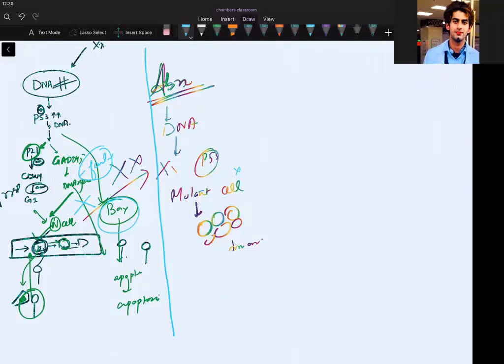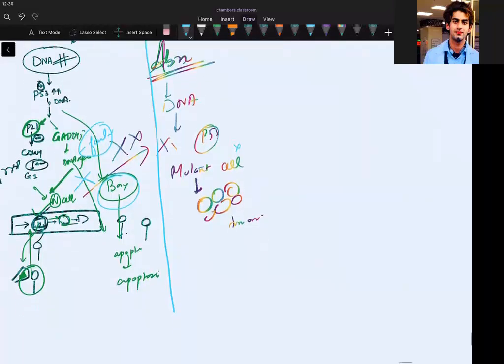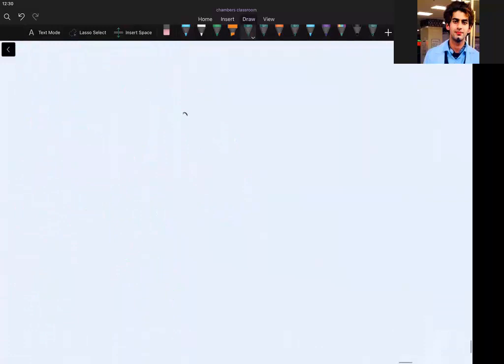Do you know MIR34? Sorry, not 43, MIR34. You don't know MIR34? See what happens when I have any sort of DNA damage in my normal cell. What I do is I activate the P53. So P53 binds to DNA, and MIR34 is transcribed and processed.